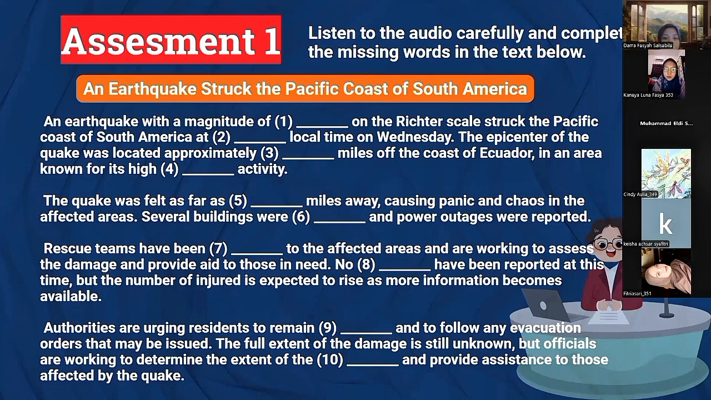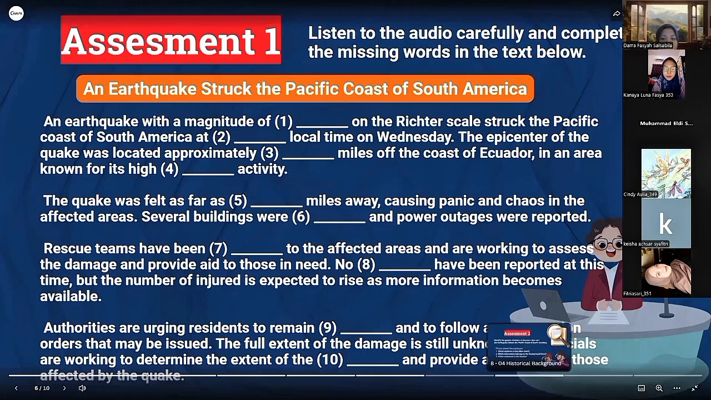Rescue teams have been dispatched to the affected areas and are working to assess the damage and provide aid to those in need. No fatalities have been reported at this time, but the number of injured is expected to rise as more information becomes available. Authorities are urging residents to remain calm and to follow any evacuation orders that may be issued. The full extent of the damage is still unknown, but officials are working to determine the extent of the destruction and provide assistance to those affected by the quake. That's all the news for today. Thank you for listening. I'm Freya, signing out.